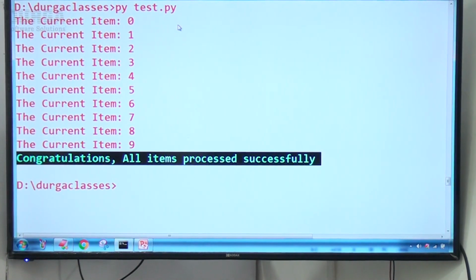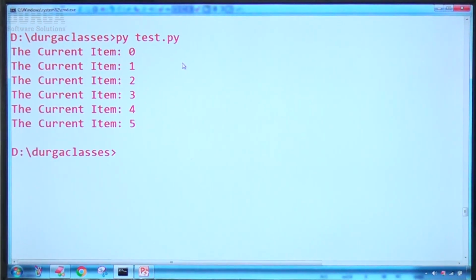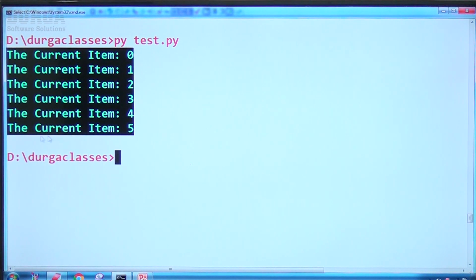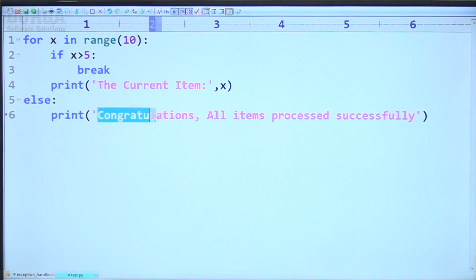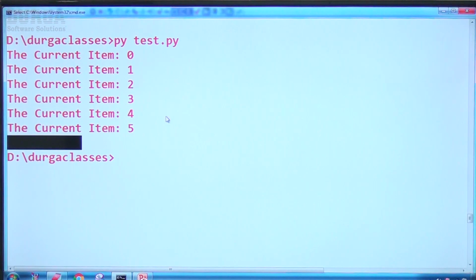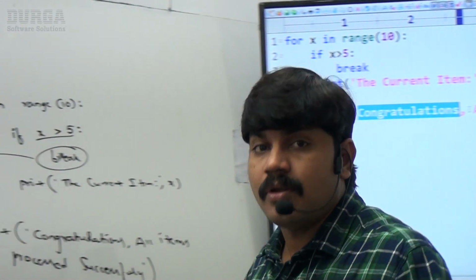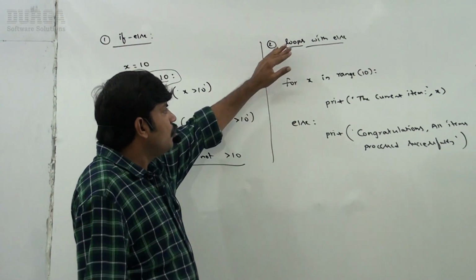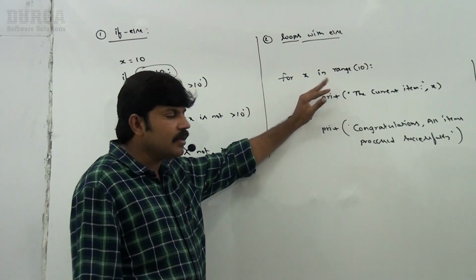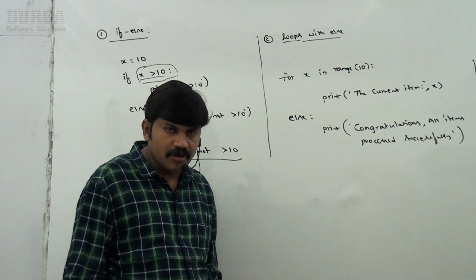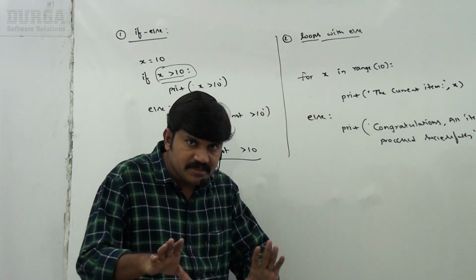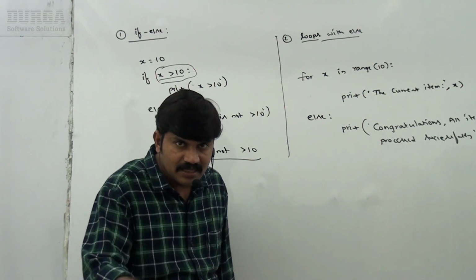Here observe very carefully, right? Current item 0, 1, 2, 3, 4, 5, up to that. Where is the else part? Else means congratulations, all items processed successfully. Else is not executed. Are you in the position to understand? So with loops, when is the else going to execute, sir? If the loop runs without a break, then only else is going to execute. While executing the loop, if a break statement is there, then the else part is not going to execute. Are you in the position to understand? Clear for all of you, right?